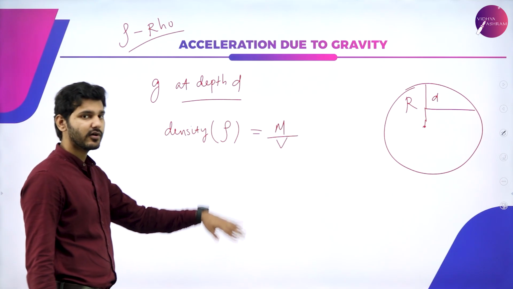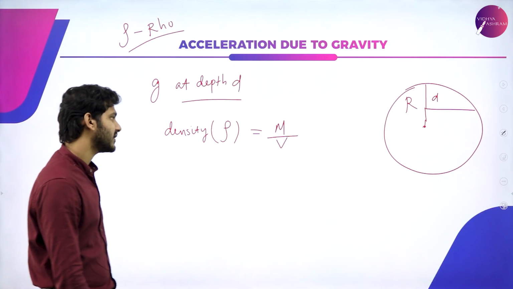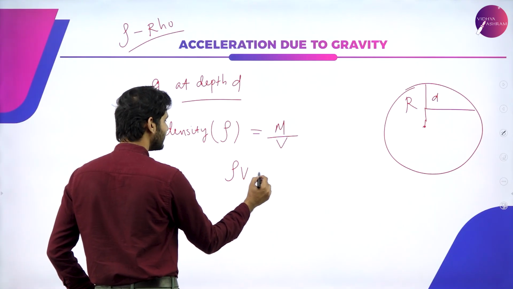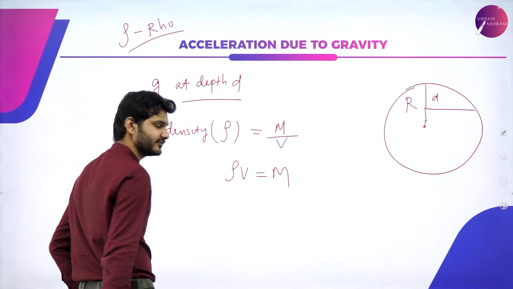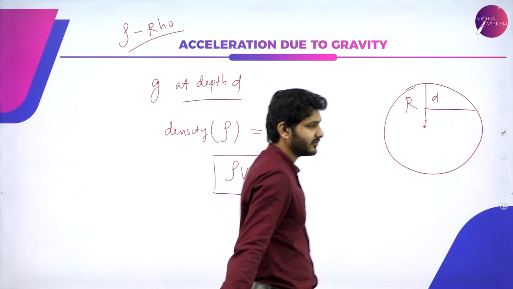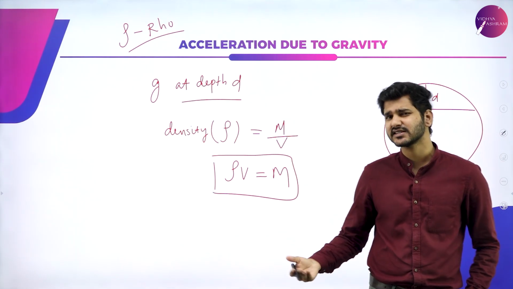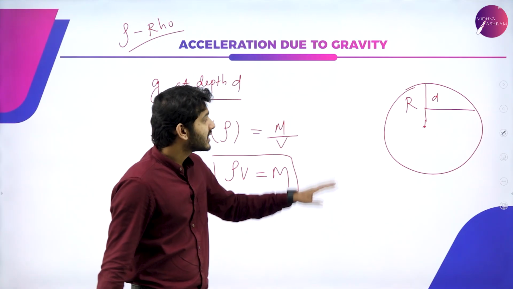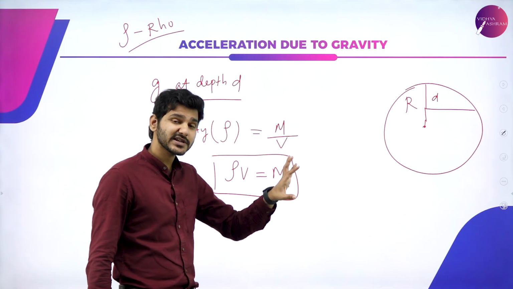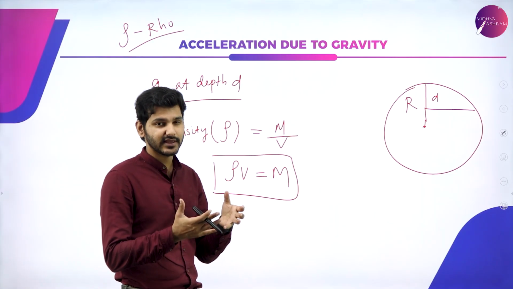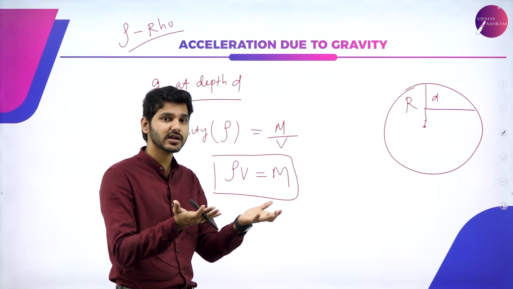Or simply, to represent mass, rho times v will be equal to mass. If density is equal to mass by volume, then mass is equal to density into volume. I'm going to express this equation in terms of densities, so we can get a clearer comparison.